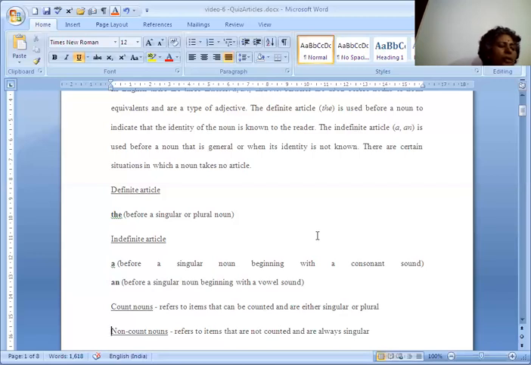So before nouns when they refer to the entire class or species in order to make the referent of the noun generic, then you can use the definite article the. Before socio-cultural institutions and industries, you can use the definite article the, like the media, the government, the newspaper. Before adjectives which are used as nouns, there also you can use the definite article the.